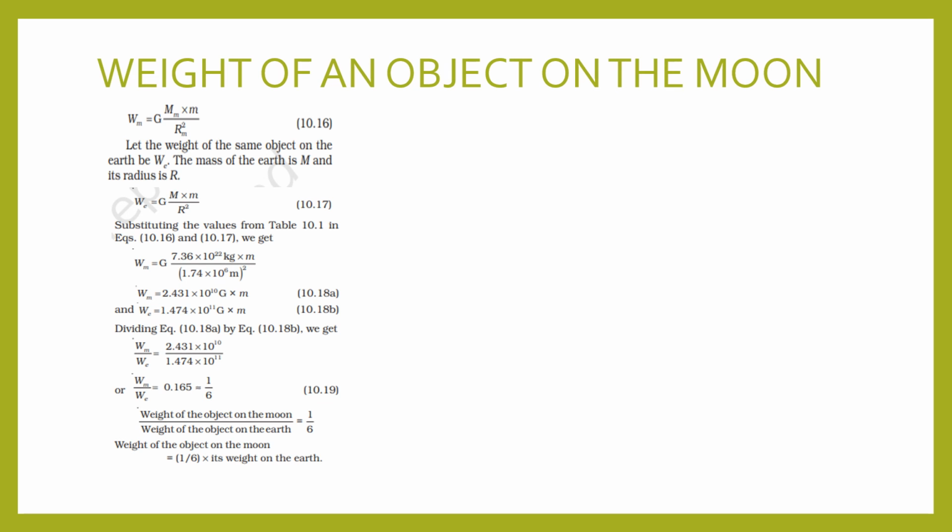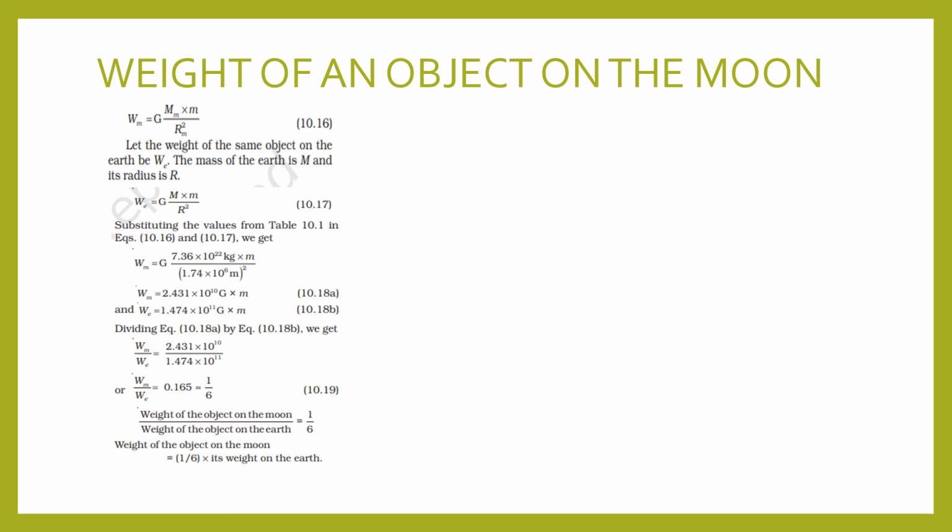Next we are going to discuss the weight of an object on the moon. How can we derive an expression for the weight of an object on the moon? Wm is equal to G M m by Rm square. We can use the same formula. Here the subscript m stands for moon, G M m divided by Rm square, that is the radius of the moon squared. At the same time we can use the same formula to find the weight of the object on the earth, that is We is equal to G M e divided by Re square.